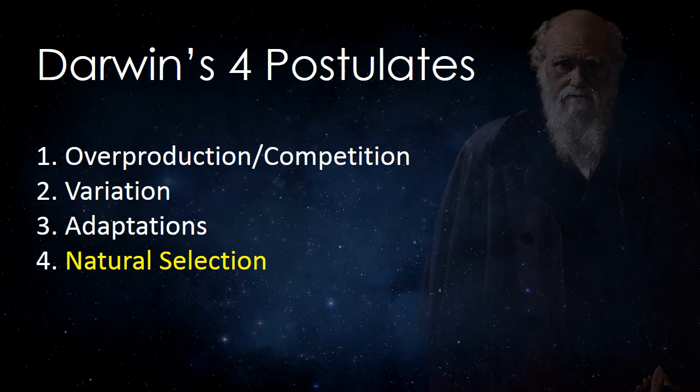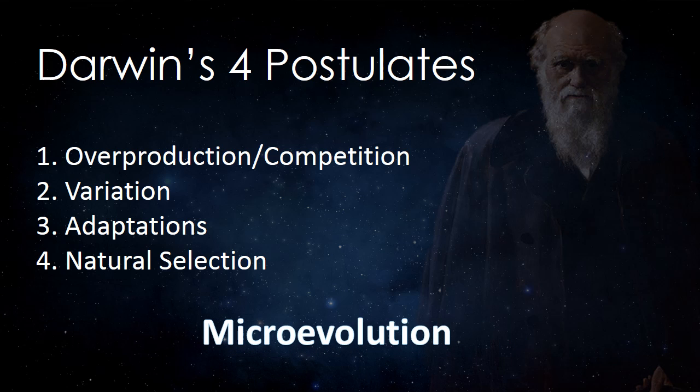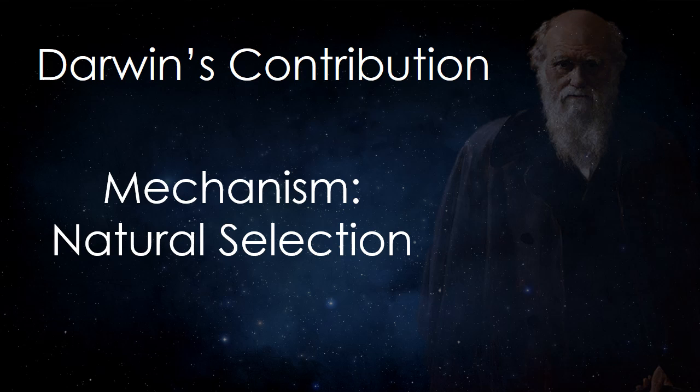According to Darwin, as natural selection acts on the variation present within a population, those that compete best live to reproduce while others do not. Gene frequency changes and microevolution occurs. Other scientists had suggested evolution before, but Darwin's specific contribution to the theory was his suggestion that natural selection was the mechanism that caused evolution. He borrowed the term survival of the fittest from Herbert Spencer because it fit what he was trying to explain.